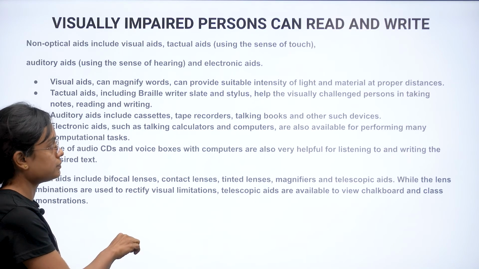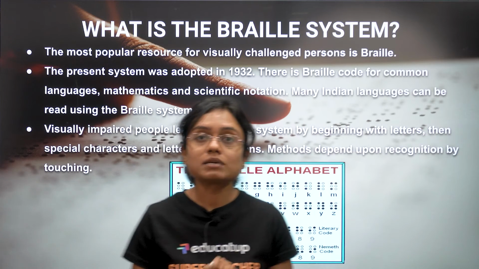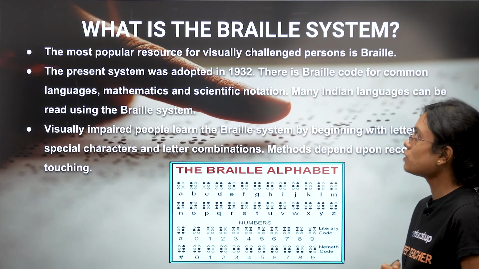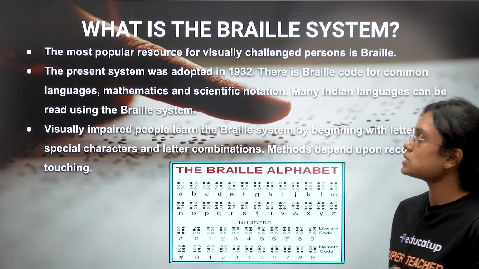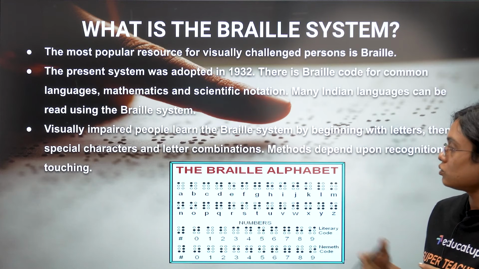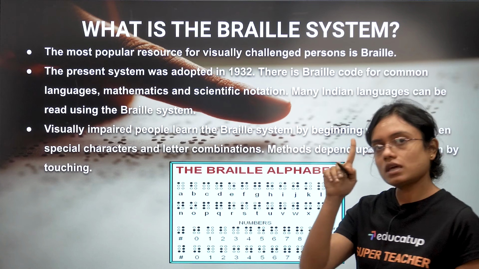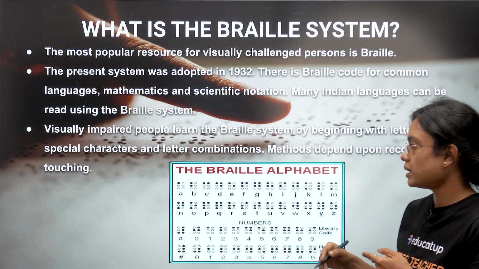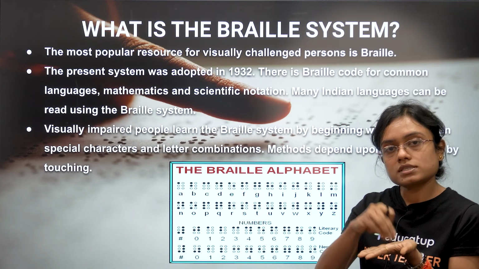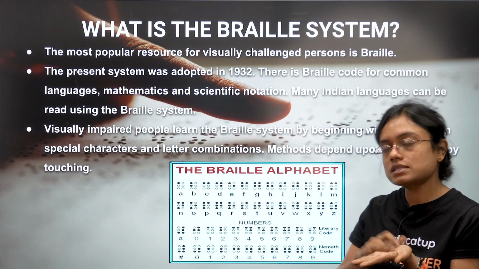What is the Braille system? Now, this is for the people who are completely blind, who cannot see. The most popular resource for visually challenged persons is Braille. The present system was adopted in 1932 by Louis Braille, and for each alphabet they have a proper code. That means for alphabet A there will be one raised dot, for alphabet B there will be two raised dots. Once they touch the paper, these dots are engraved on the paper and they can feel it and make the word because they will analyze the alphabets.